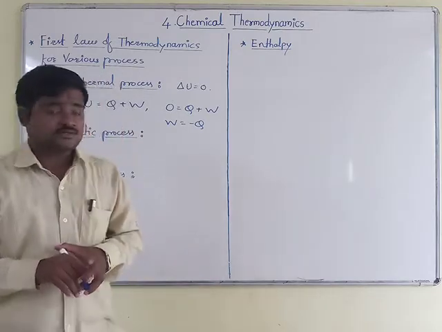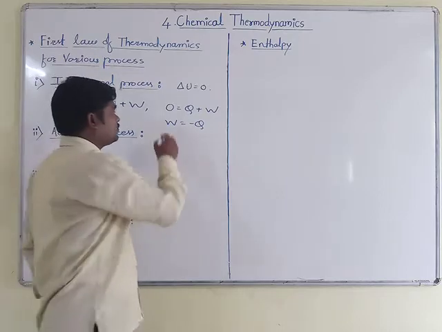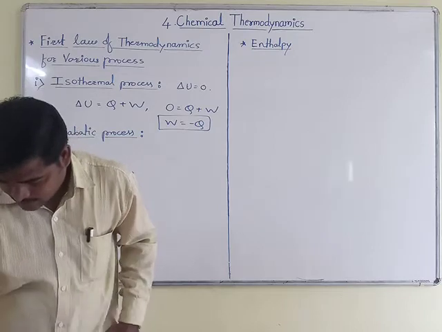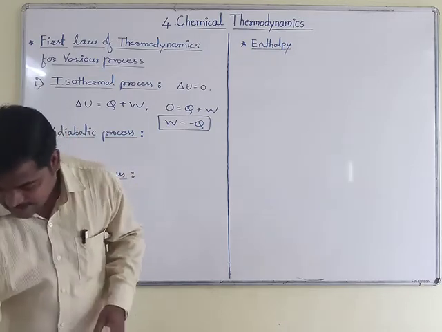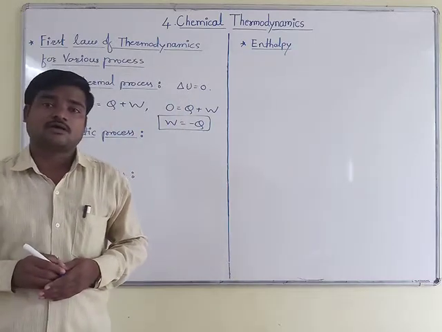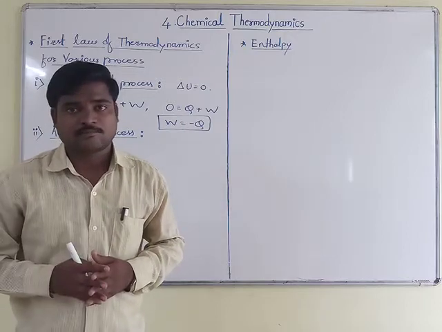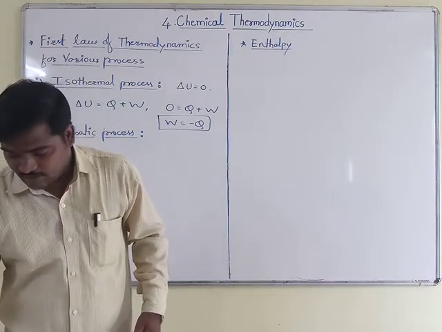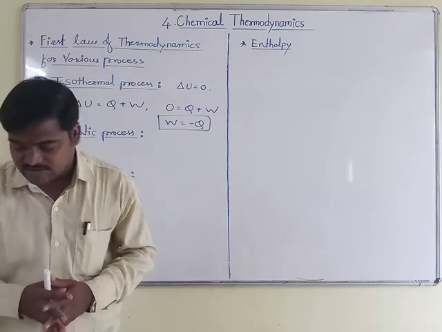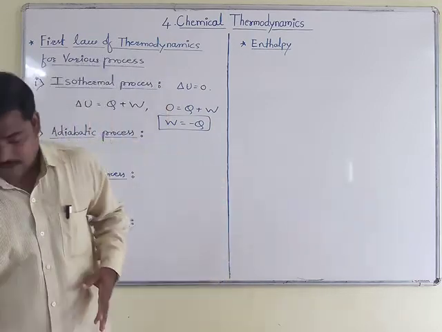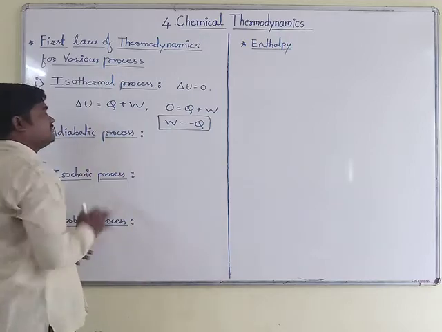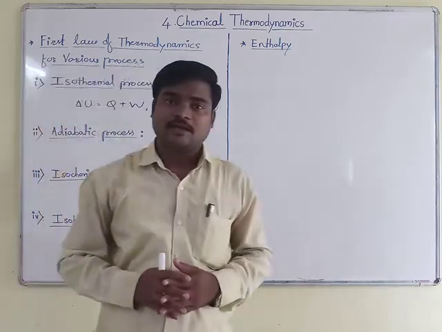Now, to know the meaning of this equation, how can we describe it? This equation implies that heat absorbed by the system is used for doing work by the system on the surroundings. Okay, so this is the meaning of that equation. And when work is done on the system by the surroundings, it results in the release of heat. So this is the meaning of the equation W is equal to minus Q.